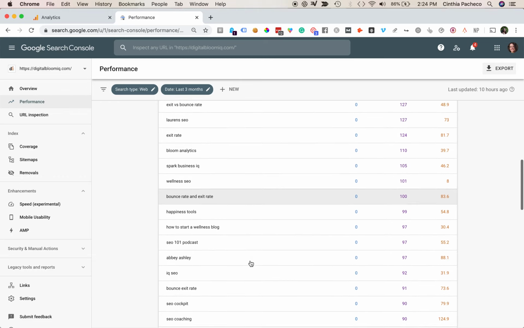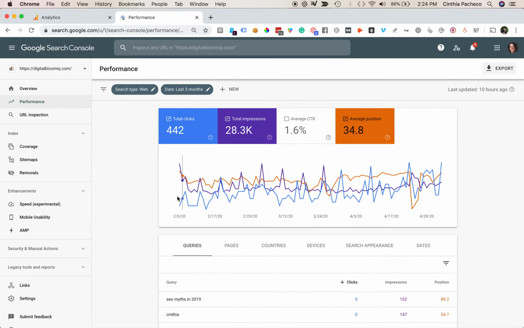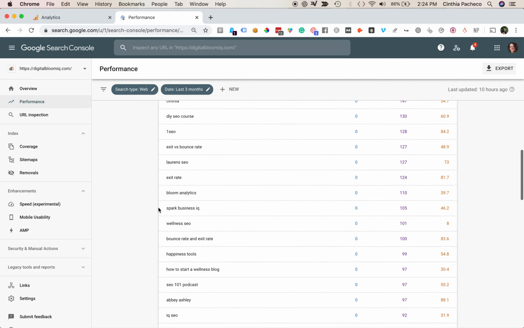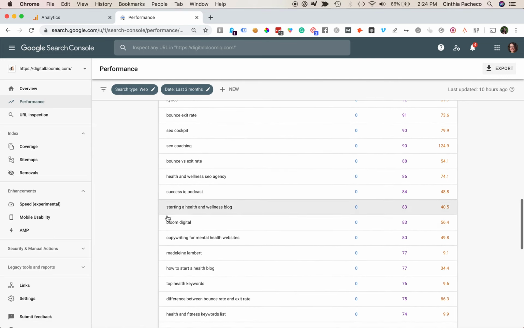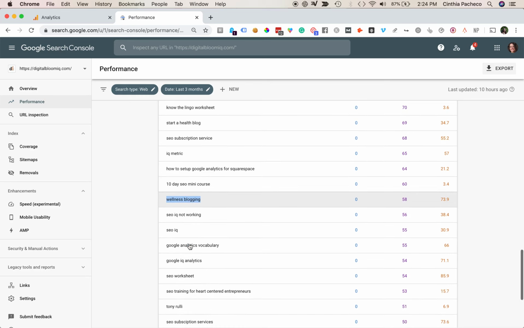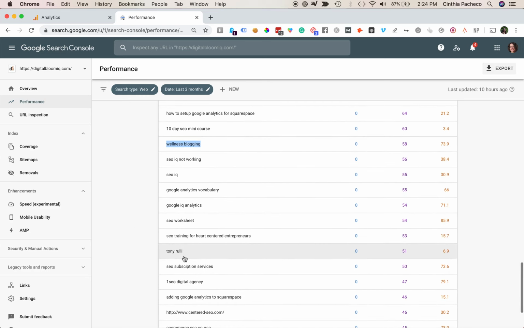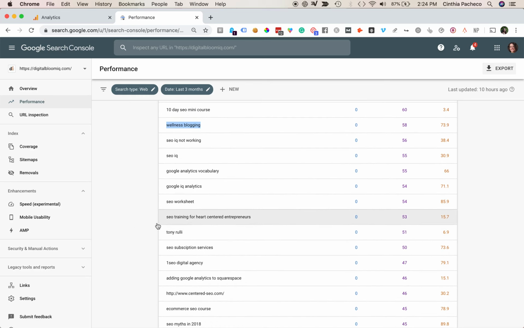So again, the idea with these tools isn't to necessarily feel like right or wrong or anything. It's really to give us some new ideas, to infuse our creativity and intuition, and to get some awareness about what's working and what's not working on your site. So I'm going to walk away. I'm feeling pretty good about this keyword that I highlighted. I like that. Also, I really like the SEO worksheet. I might also do that one. That seems like a good idea, actually.